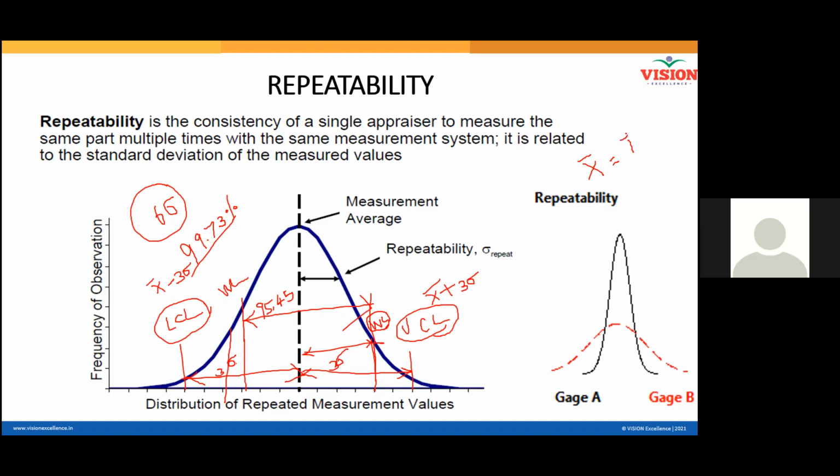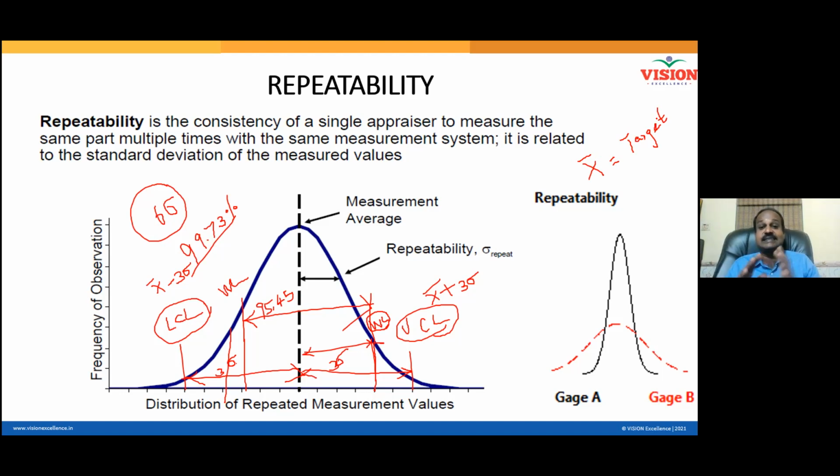Lower control limit, upper control limit. My average should overlap with target. Target. Beautiful. Please check whether average overlaps with the target or not. If the average is away from target, please understand your business process is designed badly. Am I correct? Statistically, we are predicting what is happening in our business. If average is not on the target, yes, my process is shifted. So it deserves a help. It deserves some improvement, some correction.